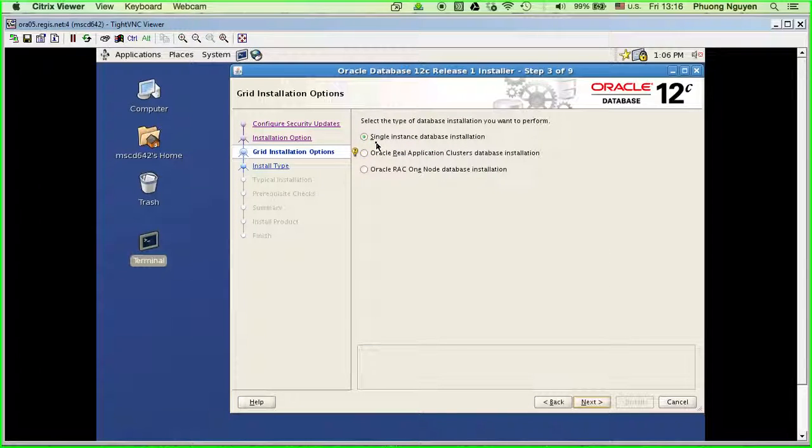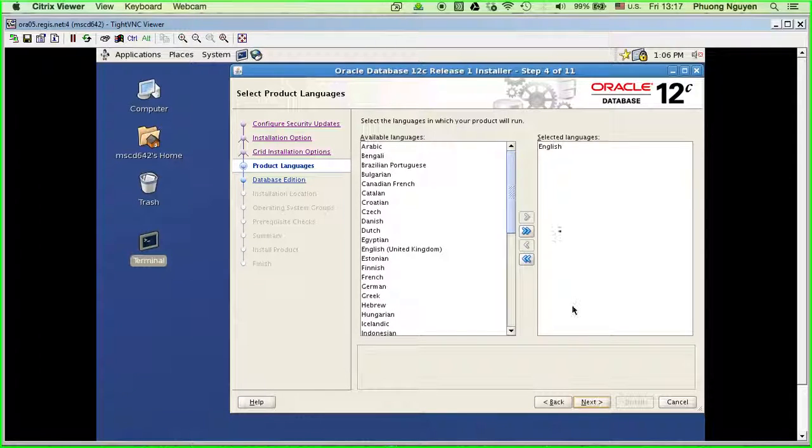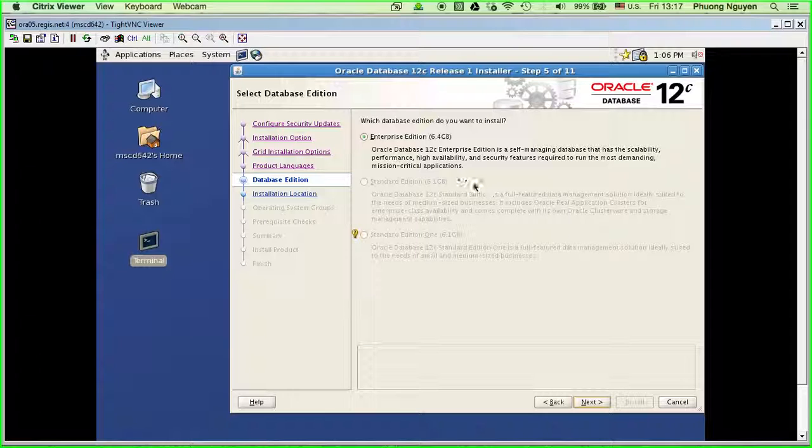And I'm gonna do single instance database installation. Okay, only single instance. I click next. All right, and I choose English. If you do a different language, you can select a different language. Okay, and I click next. All right, so by default, it's gonna show the Enterprise Edition. The database 12c we have is the Enterprise Edition. It's already by default. I continue by click next.